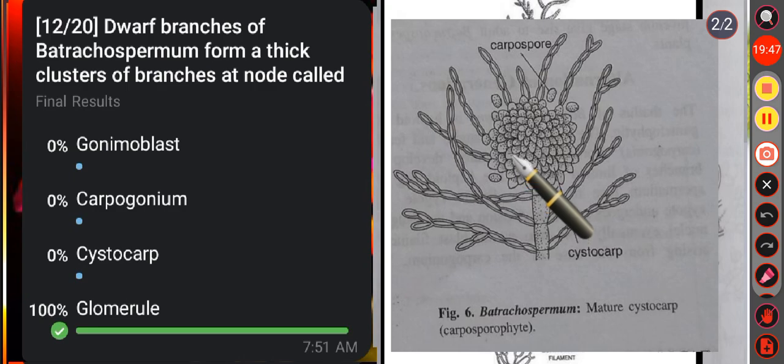This composite structure, that is the carpospores and the gonymoblast filaments along with sterile filaments, is known as cystocarp. Okay. But here the correct answer is option D, that is the dwarf branches of Batrachospermum form a thick cluster of branches at a node called the glomerule.